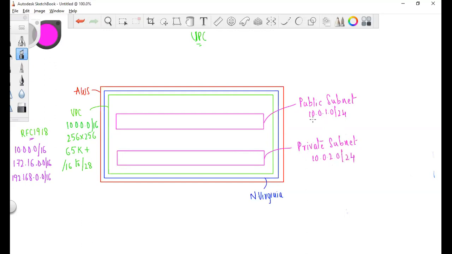For the subnetworks, we will be giving a CIDR. I'll tell you why I'm calling it public and private a little later, but first let's see the CIDR of the subnets. I gave 10.0.1.0/24 for this subnet.